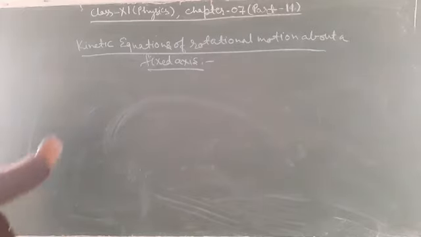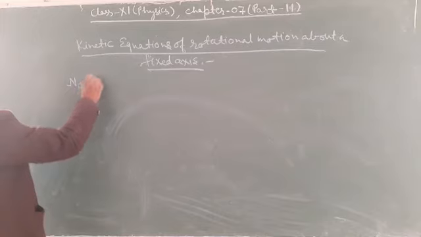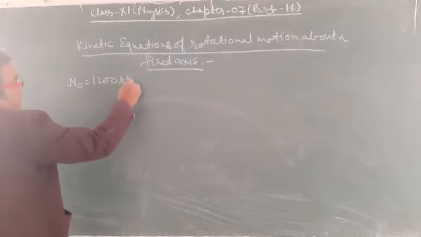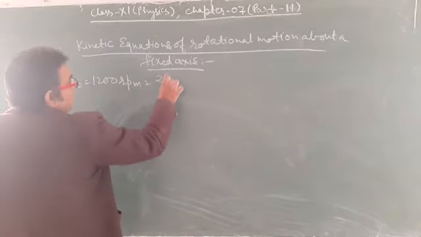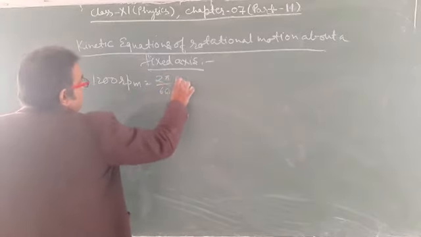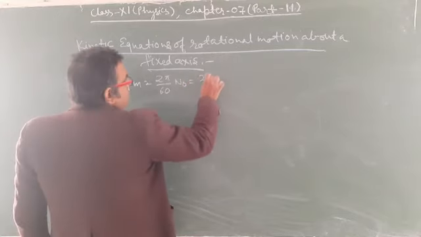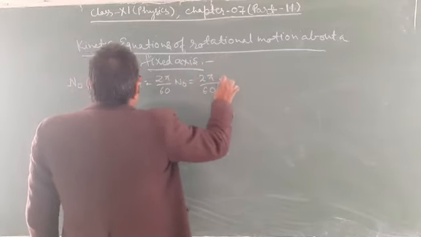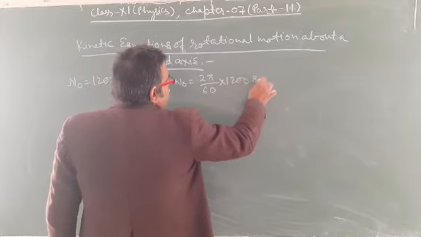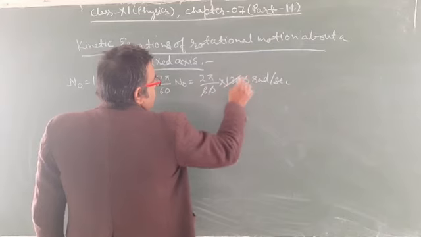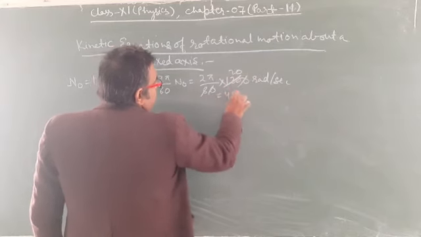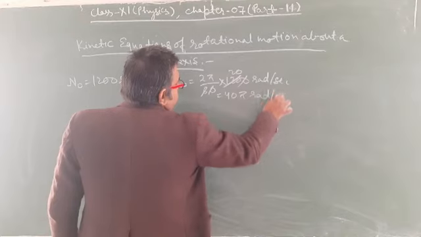N naught is equal to 1200 rpm, and it can be converted into radian per second. So 2 pi upon 60 into N naught, that is 2 pi upon 60 into 1200 radian per second, that is 40 pi radian per second.